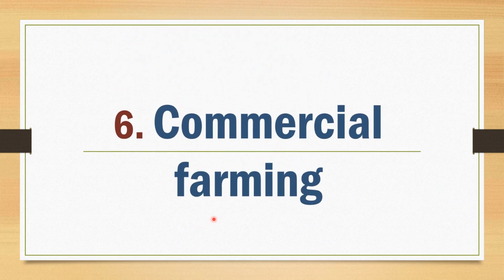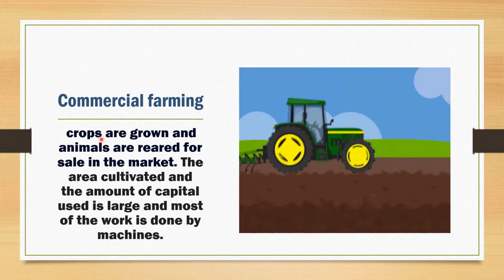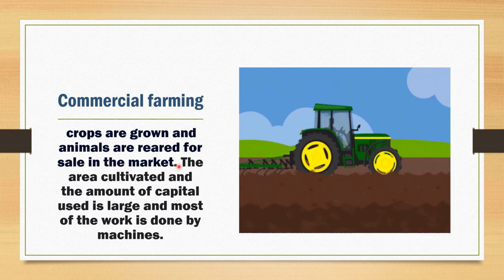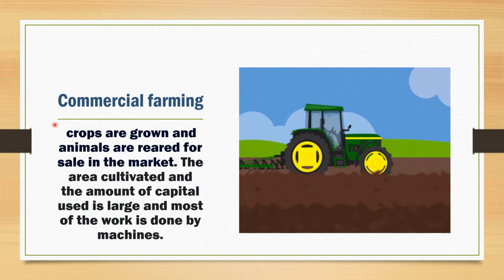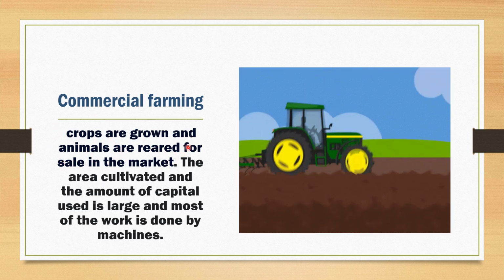Next type of farming is commercial farming, as the term commercial is used for sale of product. Now, what do we say here? So here crops are grown and animals are reared for sale in the market. So we can even sell the crops, we can even sell the animals that we rear.